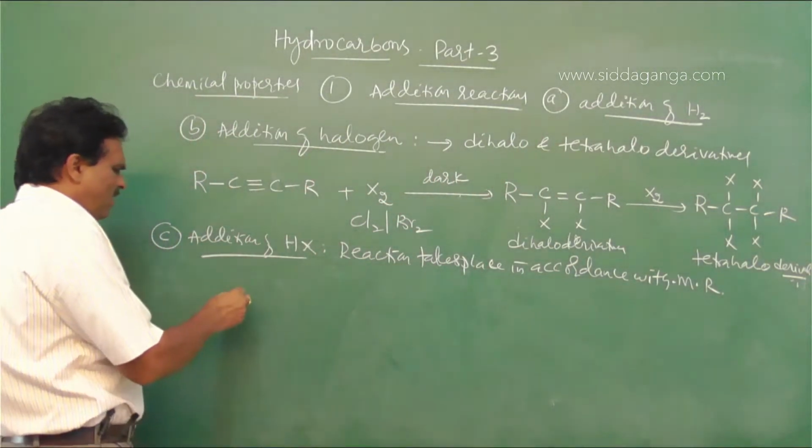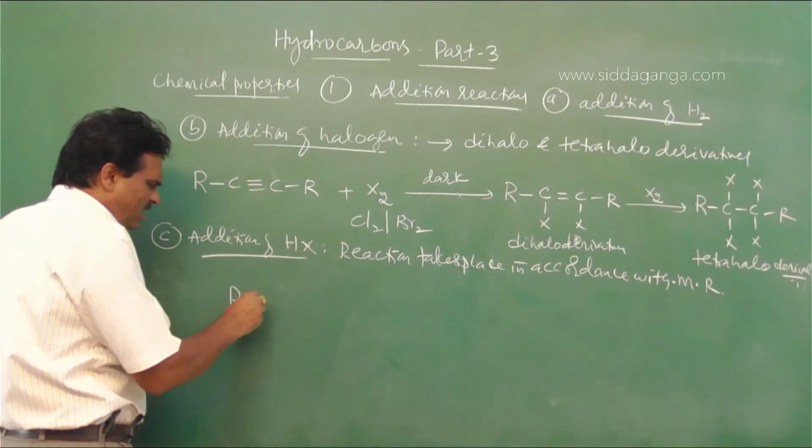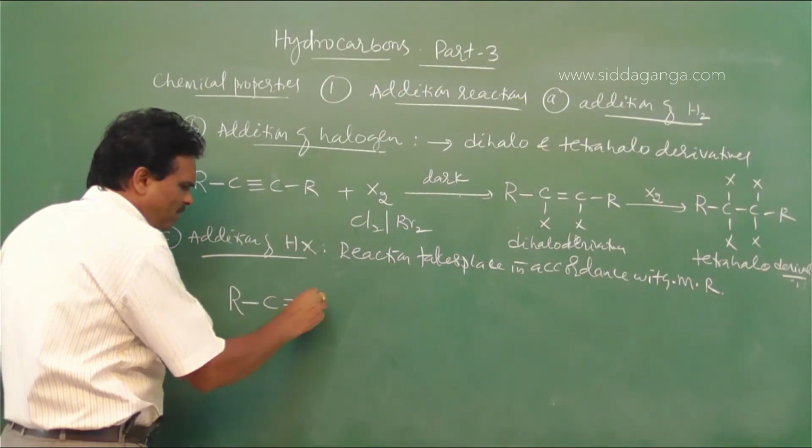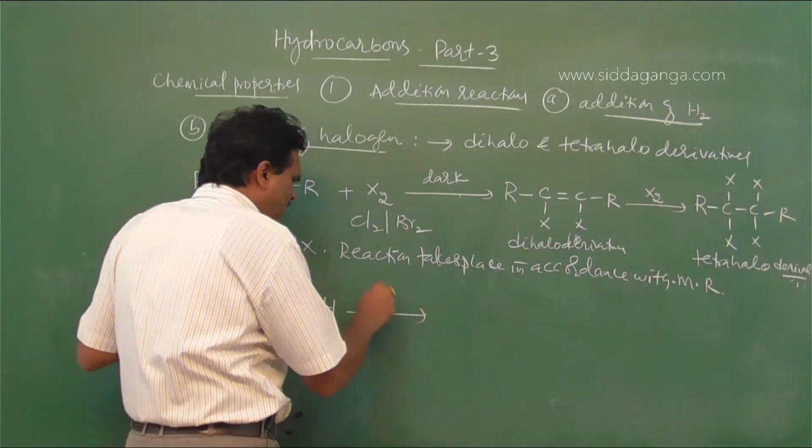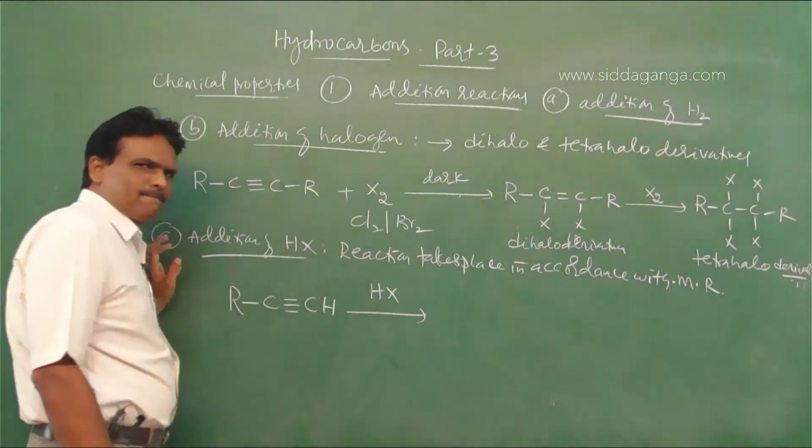So when alkyne RC triple bond CH reacts with hydrogen halides,